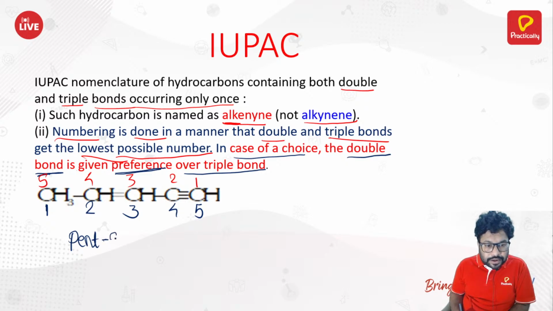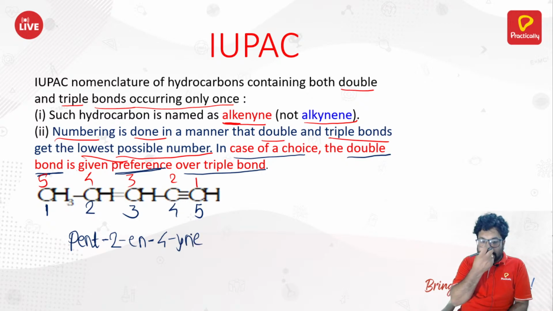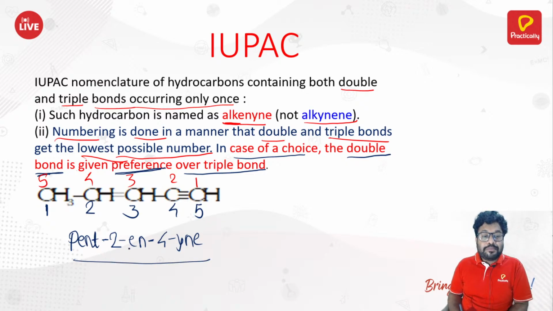So pent-2-en-4-yne. What does this indicate? That at the second position you got the double bond, and at the fourth position you got the triple bond. That is how you should name it. So it's basically pentenyne, but you also need to mention the positions of the "en" and "yne". That is why I put the 2 and 4 before their names.